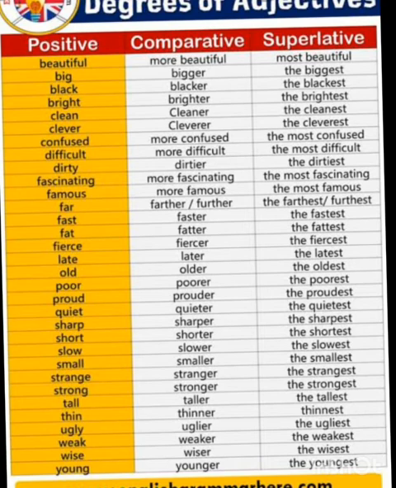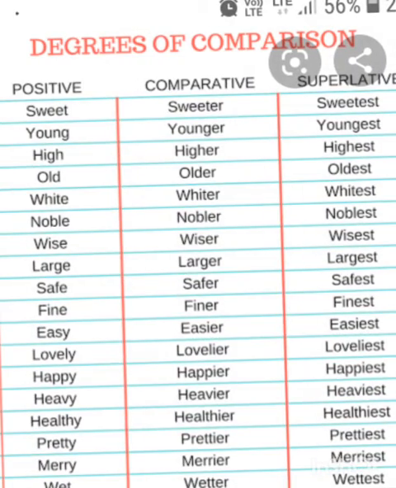Tall, taller, the tallest. Thin, thinner, thinnest, or the thinnest also you can write. Actually I am saying "the" so that you can remember that before superlative degree we always use "the", otherwise only three main words you can say. So ugly, uglier, the ugliest. Weak, weaker, the weakest. Wise, wiser, the wisest. Young, younger, the youngest. Now some more questions.